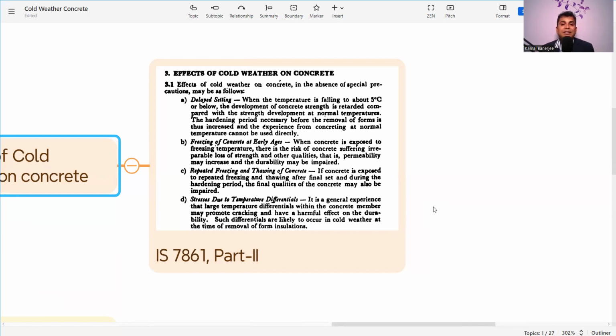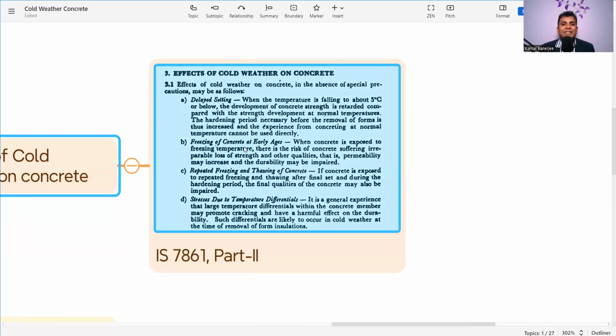The hardening period necessary before the removal of forms is thus increased, and experience from concreting at normal temperature cannot be used directly. So the setting time is delayed, which means we need more time to remove the formwork and more time to complete the full process. It will eventually delay the project and the cost will also increase. So these are the detrimental effects of cold weather.